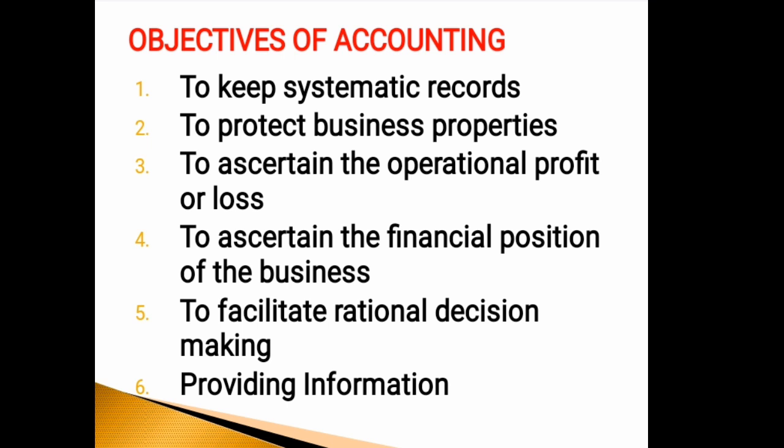How much the business has to pay to others, the payables. How much the business has to recover from others, that is the receivables to the business.